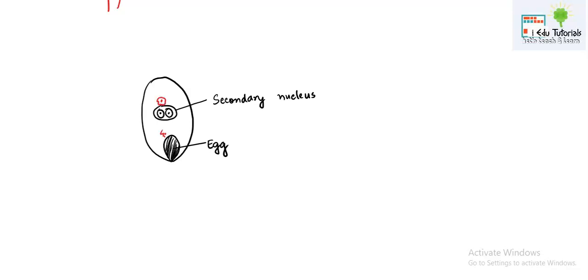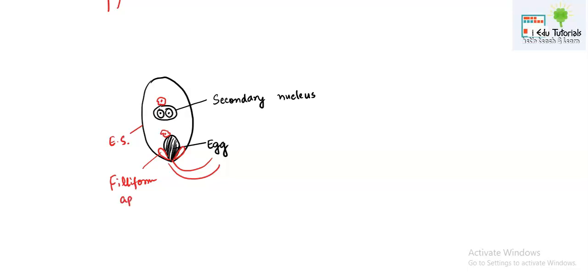We need to understand fertilization. You can see that this black structure is your embryo sac. An embryo sac contains an egg at the micropylar end. So when the pollen tube is coming through the micropyle, there are synergids on either side of the egg, and synergids internally contain the filiform apparatus.